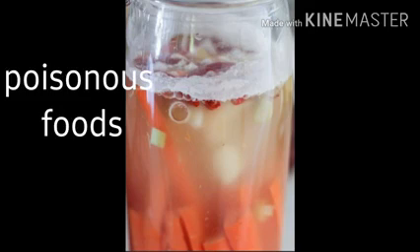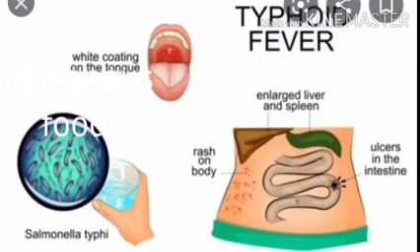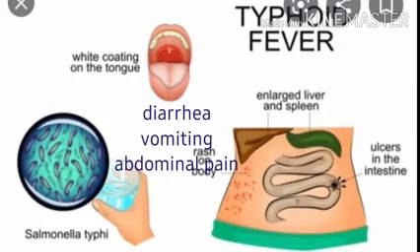Students, sometimes toxic substances are produced by the growing microorganisms, and thus the food becomes poisonous. Consumption of poisonous food can cause serious illness called food poisoning. Diarrhea, vomiting, and abdominal pain can occur due to food poisoning.